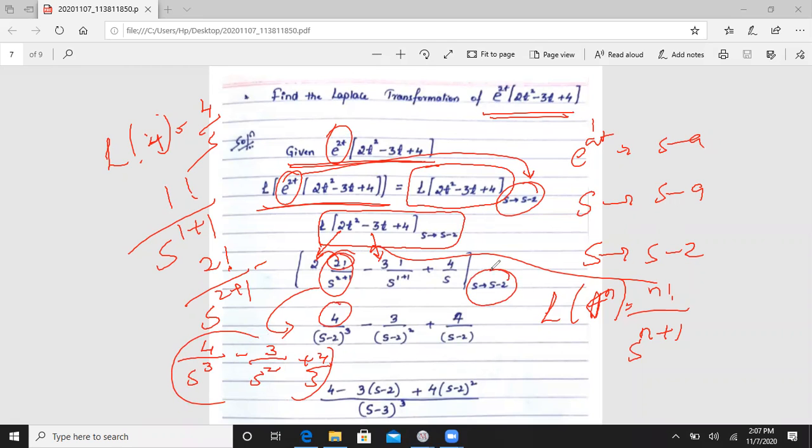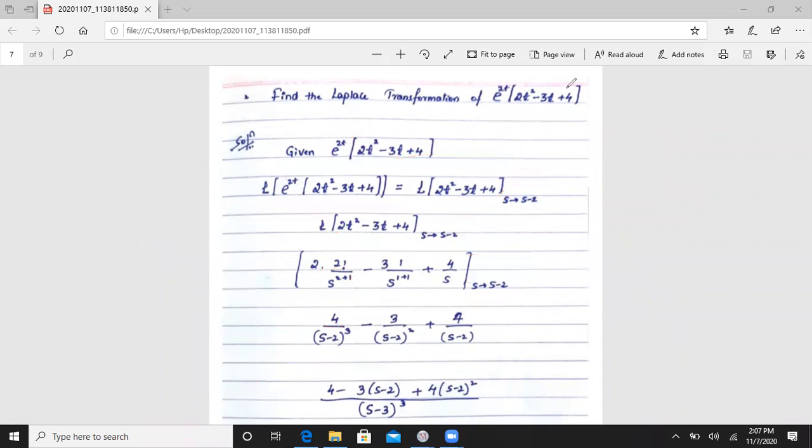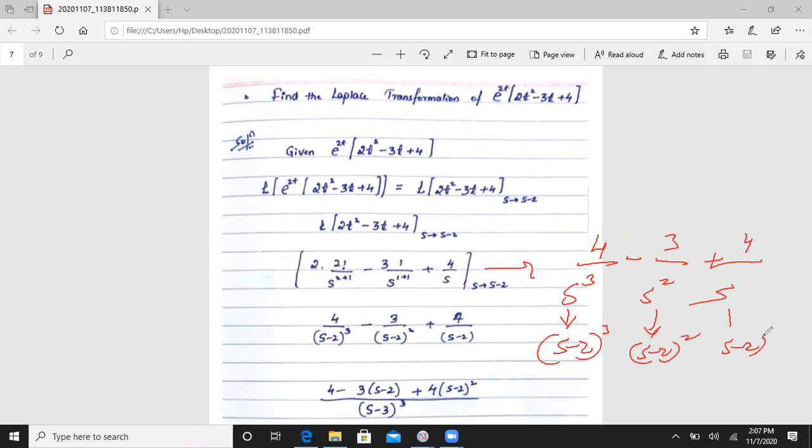That means wherever we have written s, we will substitute s minus 2. Here s minus 2 whole cube, here s minus 2 whole square, and here s minus 2.